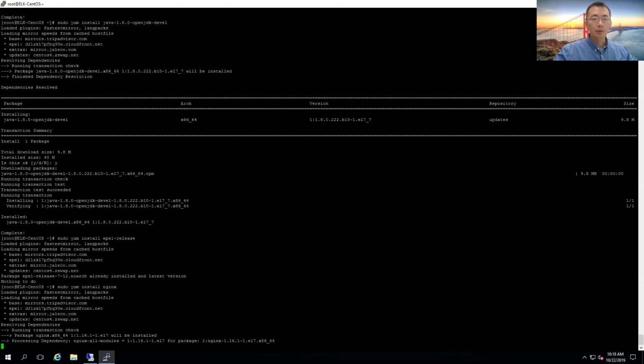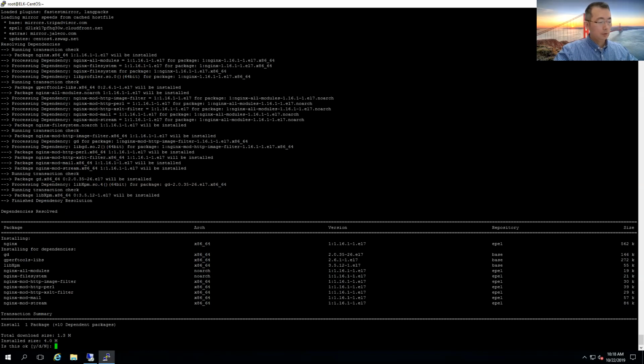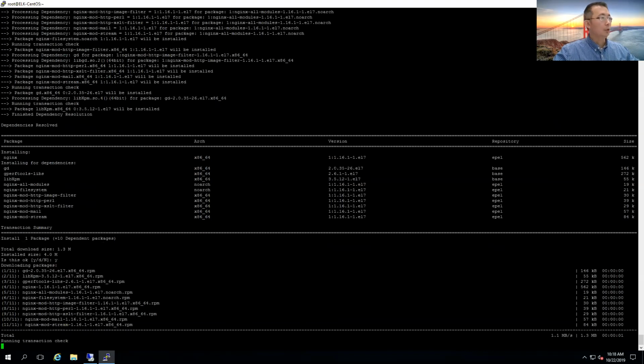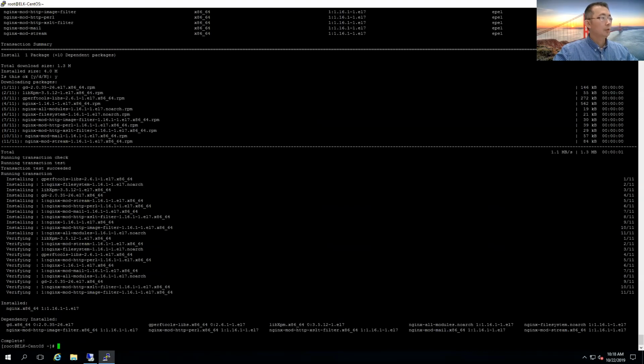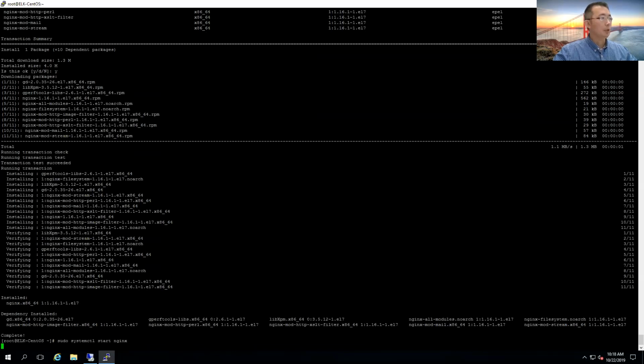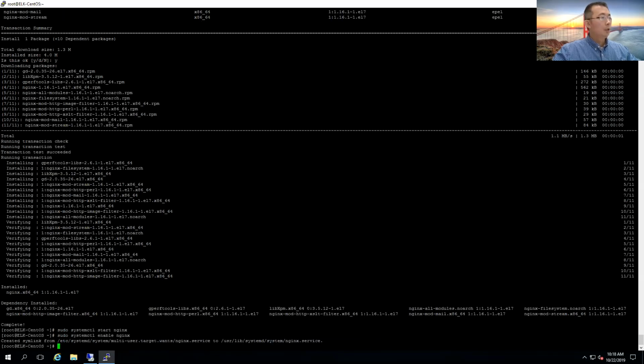Put the EPEL repository in there, and this is the installation part. Of course, we need to start Nginx here and also enable it for reboot. Done.